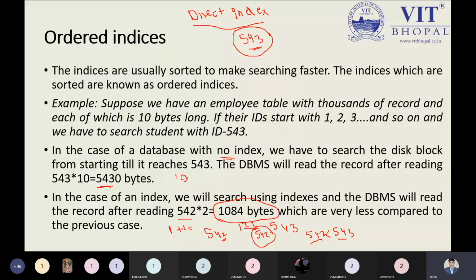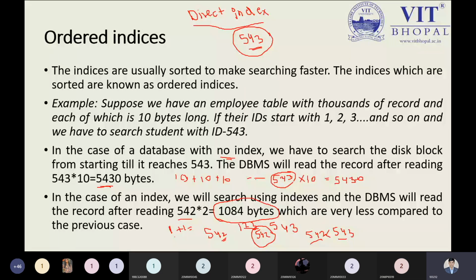Next record requires 10 bytes. So if I'm doing this activity, going up to record 543, what I'm doing right now requires 543 times 10. That's why we can say 5430 bytes are required. Now, clear?